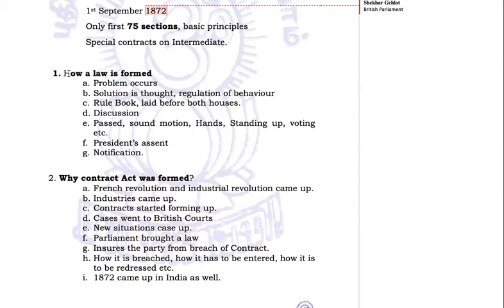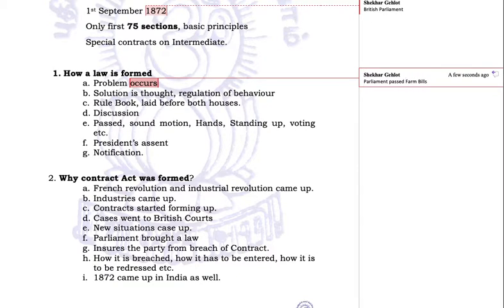Now let us first understand why we have a Contract Act. Let's go through some of the history of the Indian Contract Act. First of all, understand how a law is formed. Why do we need a law? First of all, some problem occurs. Society finds that there is some problem, like recently the legislature passed farm bills. Why did Parliament pass these farm bills? Because Parliament thought that there is some problem which is required to be solved. Then the solution is thought of, and regulation of behavior.